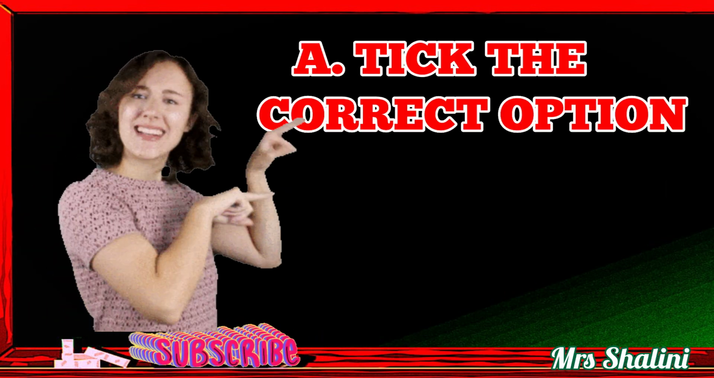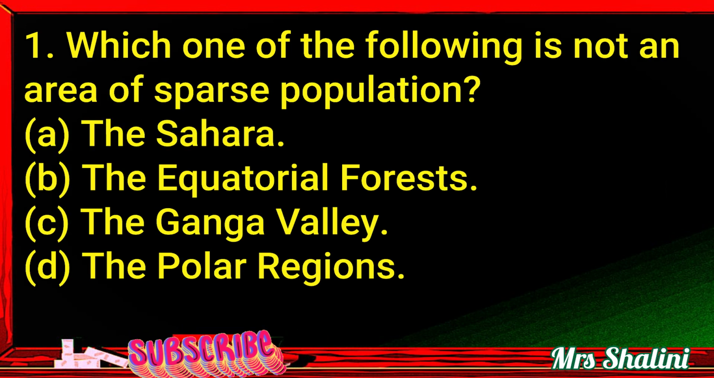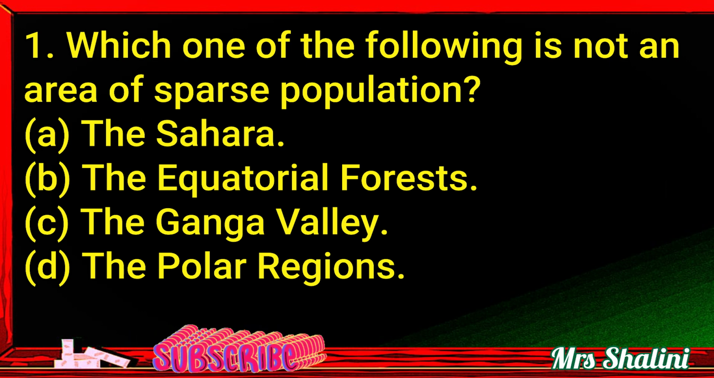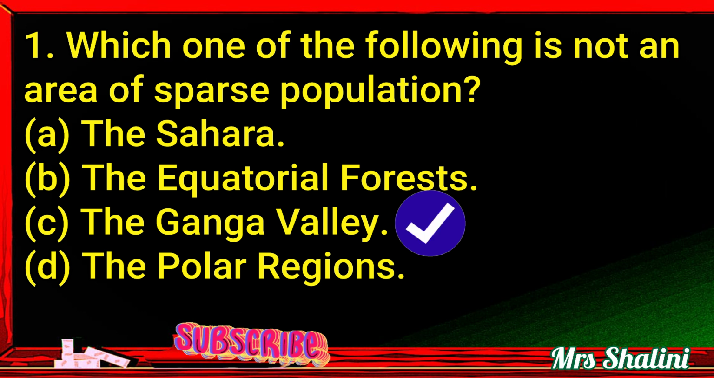Let's start. First we will do something to know. Question A. Take the correct option. 1. Which one of the following is not an area of sparse population? A. The Sahara. B. The Equatorial Forests. C. The Ganga Valley. D. The polar regions. The correct answer is C.